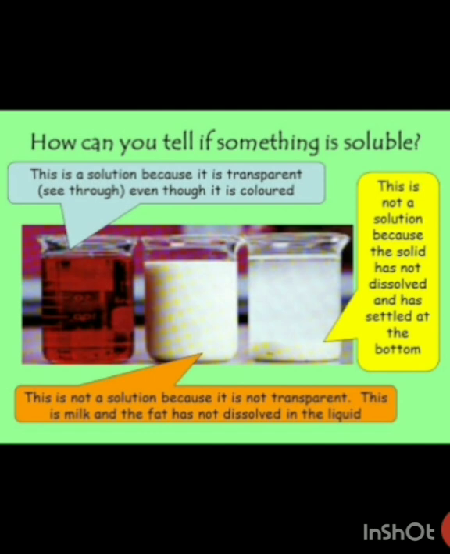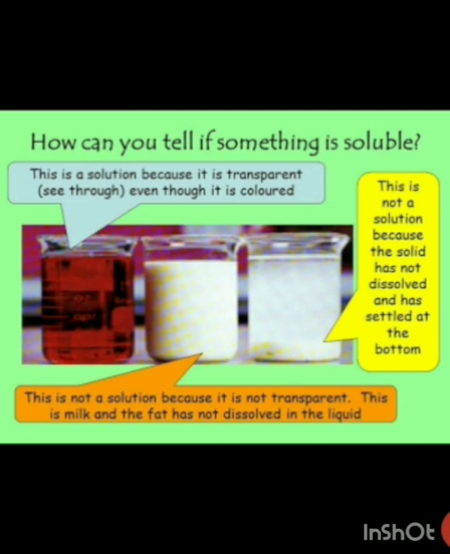Now just try to identify the solution and suspension from this picture. In the first picture, we have added a food color in water. You can see the first beaker is completely transparent. You can just see through it. You cannot see any particle moving in the solution. So we call it a solution because it is completely transparent and it is a mixture, we know.